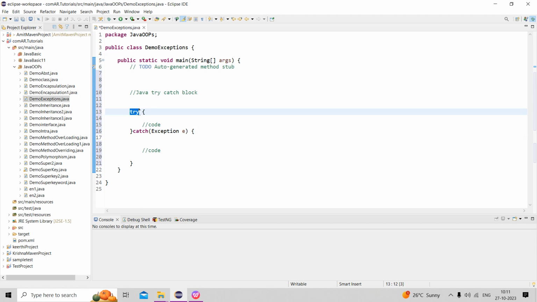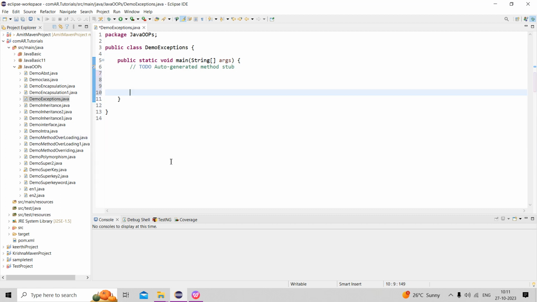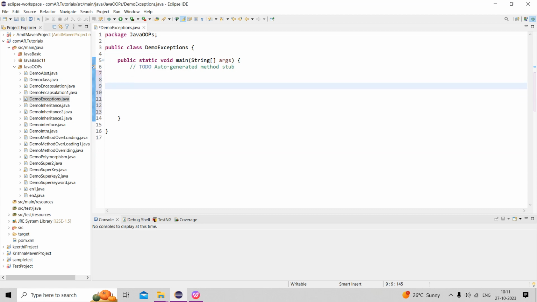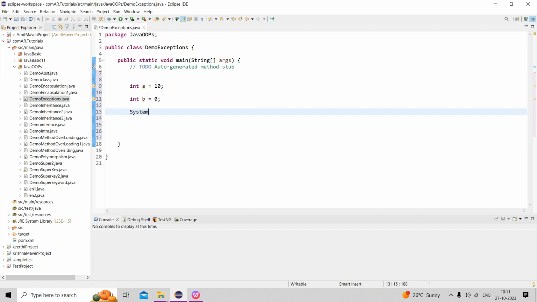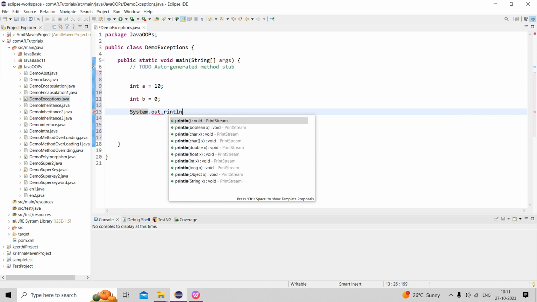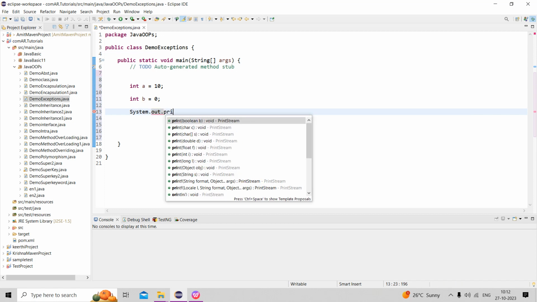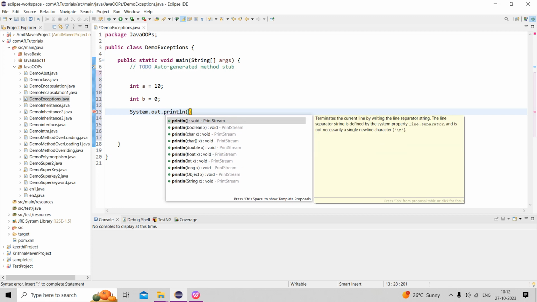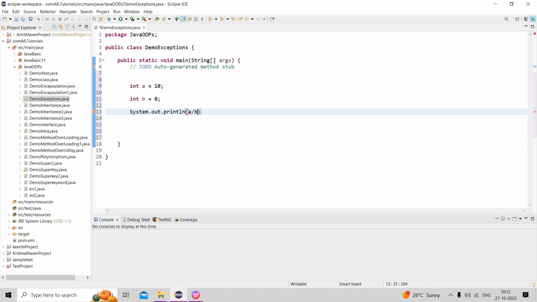Now I can go and write the first example. Try: int a = 10, this is a local variable, int b = 0. System.out.println(a / b).